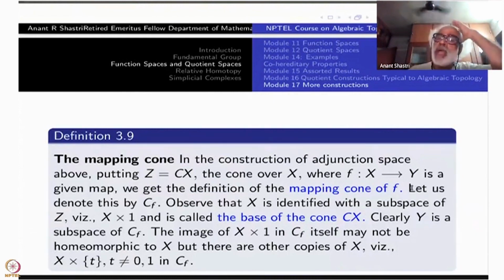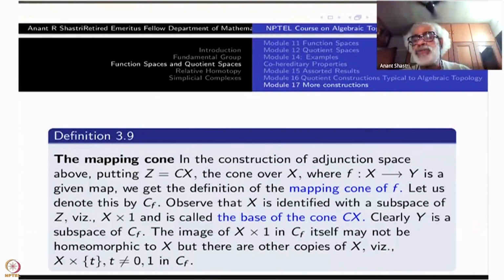That is called the mapping cone of f, which is another way of looking at it: the quotient of the mapping cylinder in which the first coordinate X cross 0 is also identified as a single point.